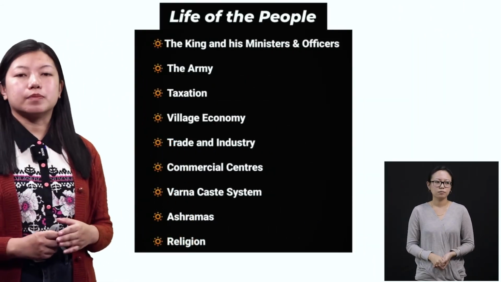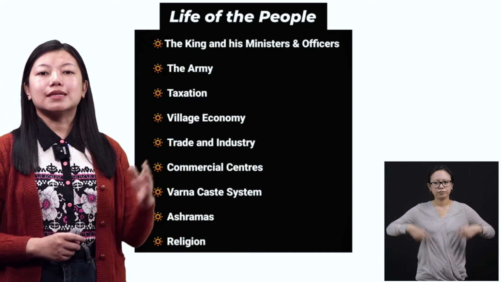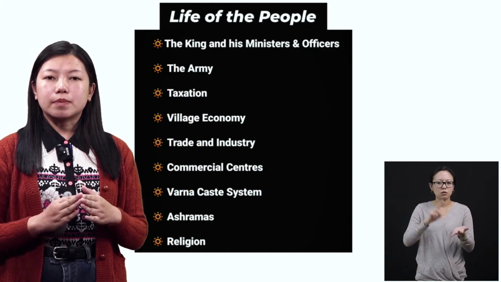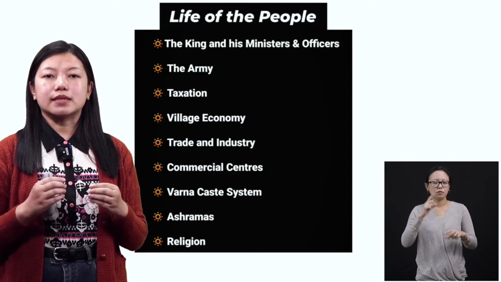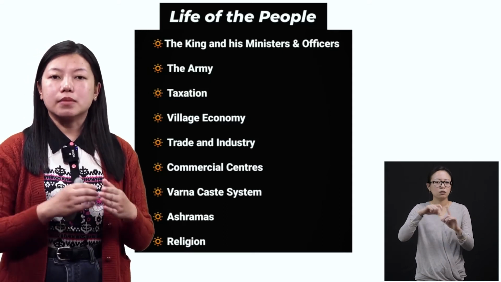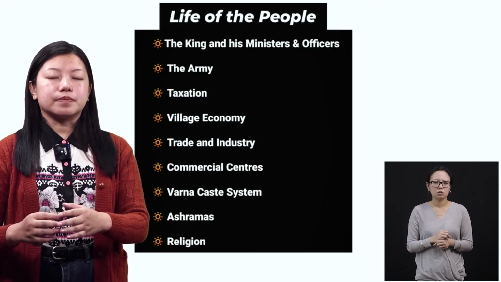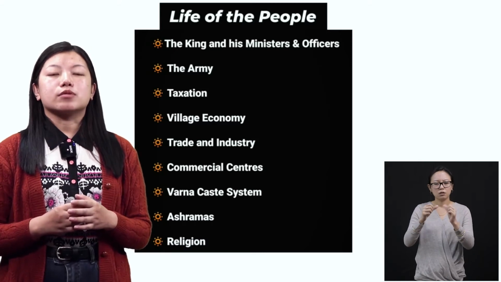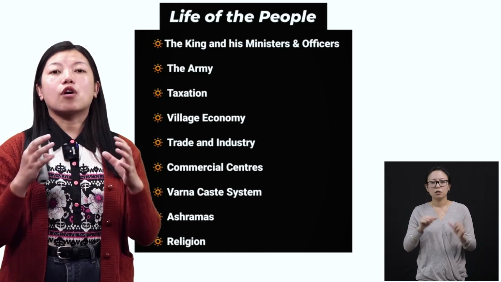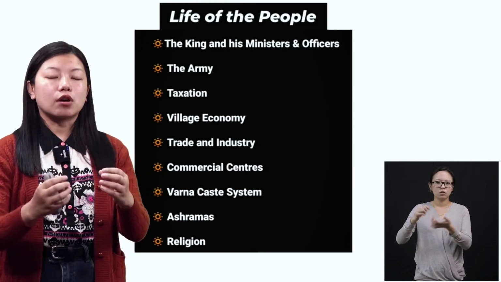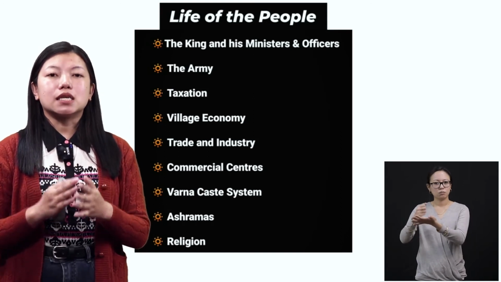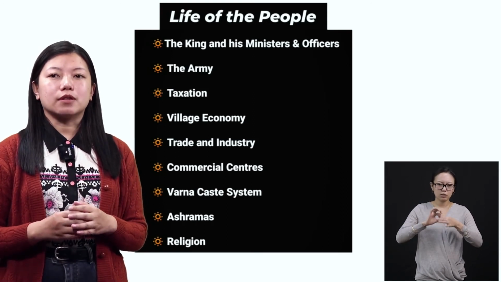So, the life of the people. Now the first one, the king and his officers. In the previous part, I explained to you that the king used to take advice from the ministers, from the Brahmins, and also there were Senanis, Purohitas, and Amatyas. These officers used to talk and discuss with the king. That was a very good way of maintaining a good relationship with his people.